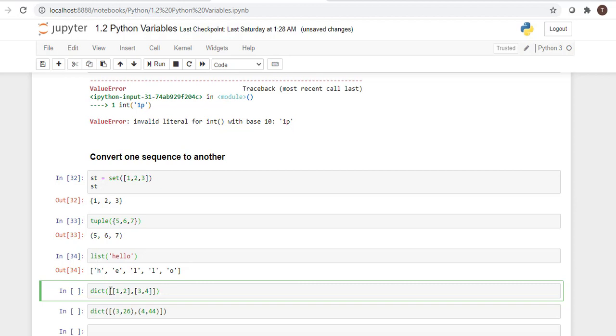This is a very interesting one. Note down here: a list of lists, 1, 2, 3, 4. If you pass it into the dictionary conversion, it is converted into a dictionary.